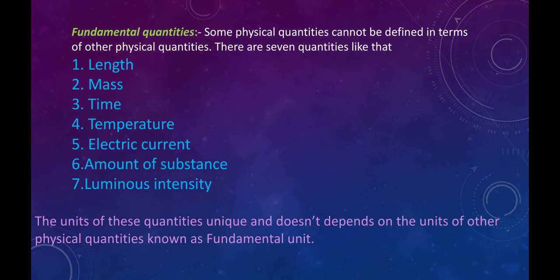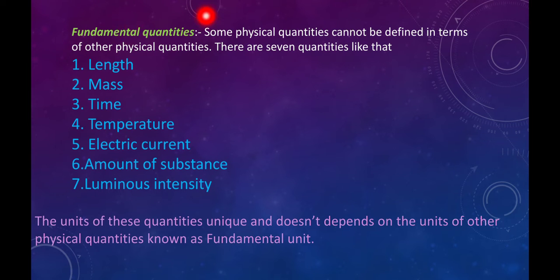Fundamental quantities are those physical quantities that cannot be defined in terms of other physical quantities. So these quantities are basic quantities.